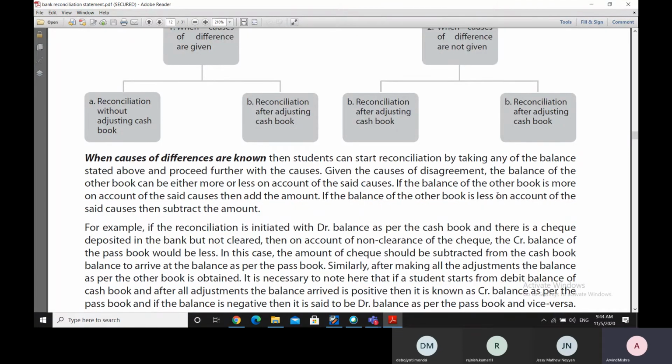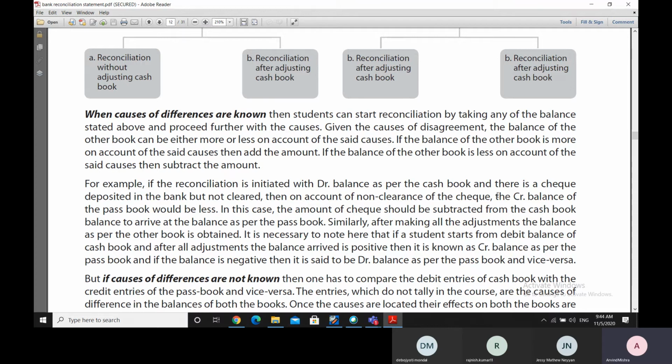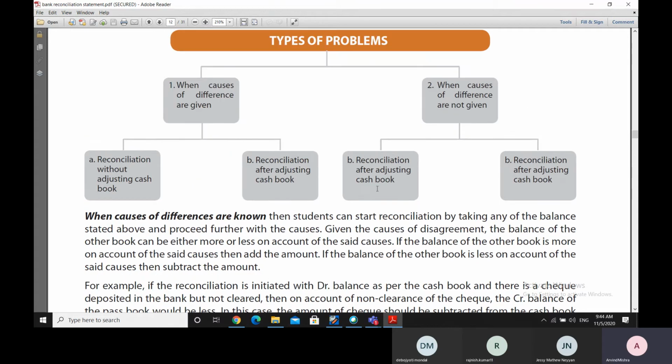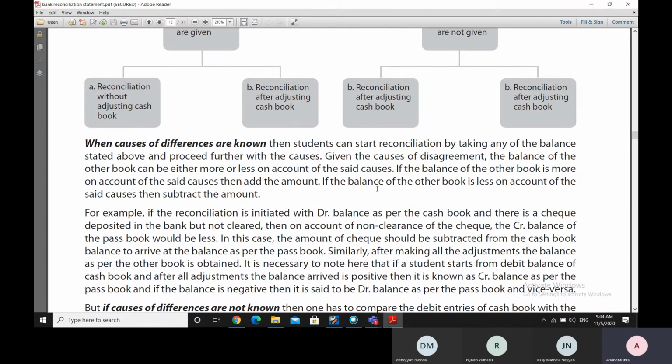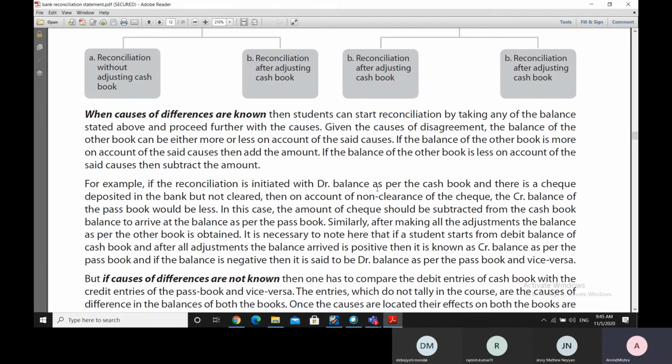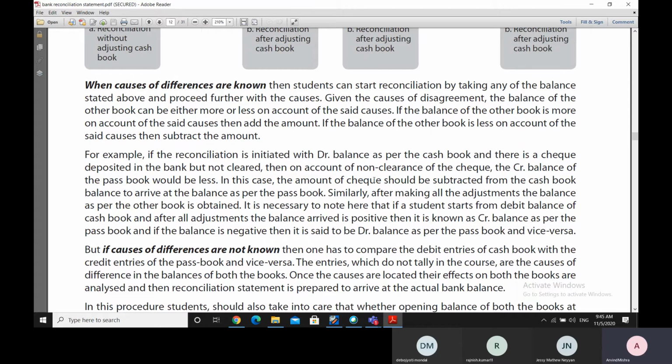So let's go deeper into it. Now let us say the cause of the difference is known. So first of all, we have made our analysis and we find that we know the causes of the difference. So the student can start the reconciliation by taking any of the balances which are stated above, any of the four balances, and proceed further with the causes. So what that would lead to is that the balance of the other book can be either more or less due to the causes of the disagreement between the two books.